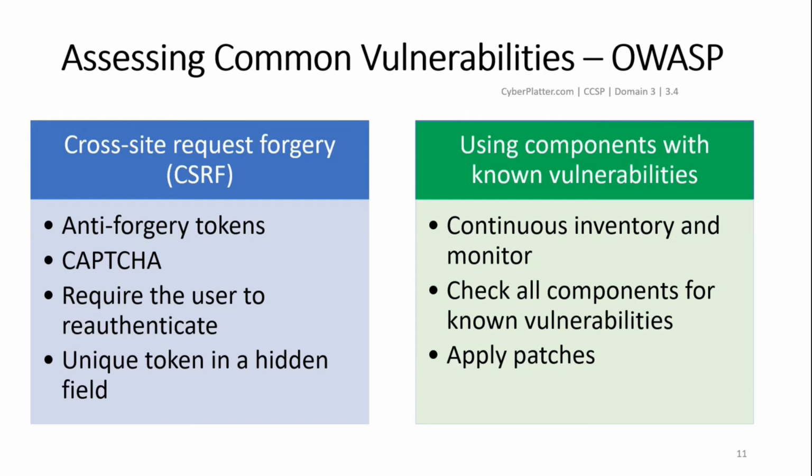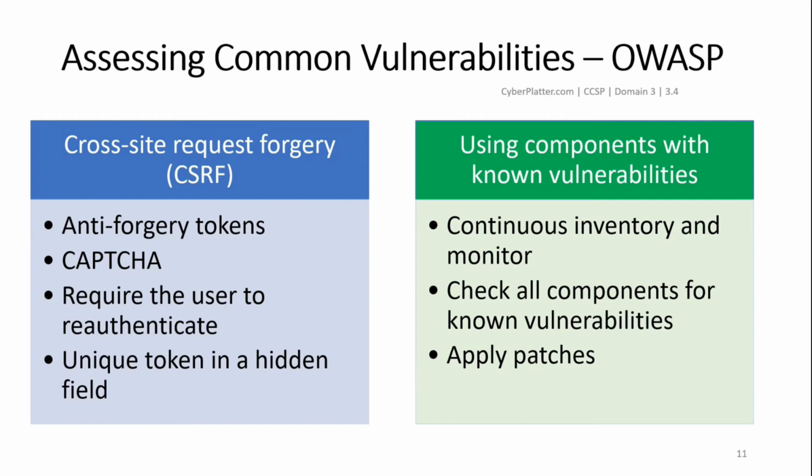Component heavy development patterns can lead to development teams not even understanding which components they use in their application or API, much less keeping them up to date. Some of the prevention techniques are: remove unused dependencies, unnecessary features, components, files, and documentation.